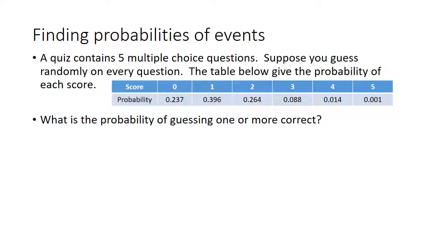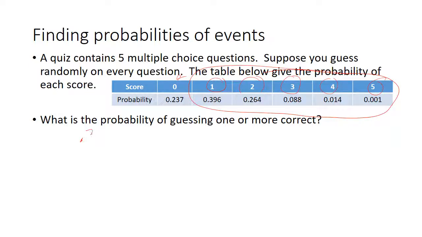So what is the probability of guessing 1 or more correct? So we're going to look at our scores. If you score a 0, did you guess 1 correct? No. If you score a 1, you're guessing 1 correct. If you scored a 2, you got at least 1 correct. 3, 4, and 5. So to find the probability of guessing 1 or more correct, which would be an event, we're going to add up our probabilities of anything that could fall into that. Because if you got them all correct, then you guessed at least 1 correct. If you got 4 correct, you guessed at least 1 correct. I hope that you can see why we are choosing 1, 2, 3, 4, or 5. So we're just going to add those up.